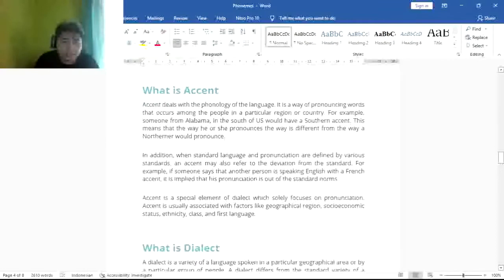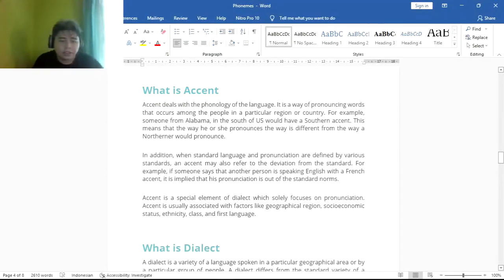In addition, when standard language pronunciations are defined by a given standard, an accent may also refer to a deviation from the standard. For example, if someone says that another person is speaking English with a French accent, it implies that his pronunciation is out of the standard norms. Accent is a special element of dialect which is solely focused on pronunciation.